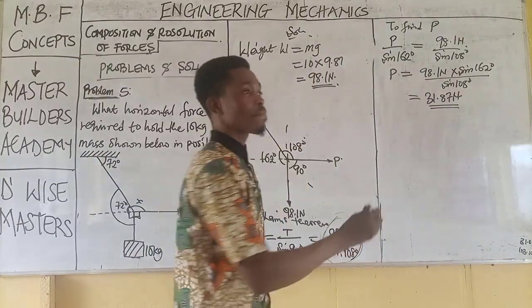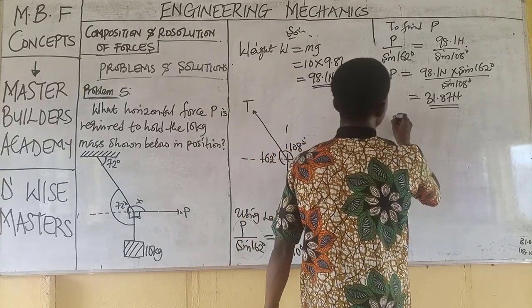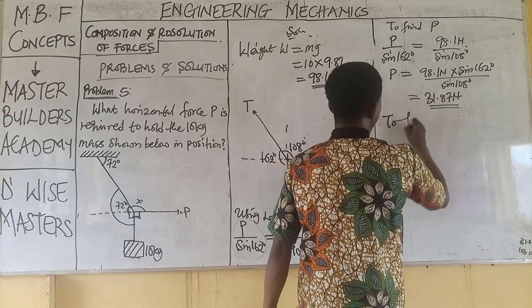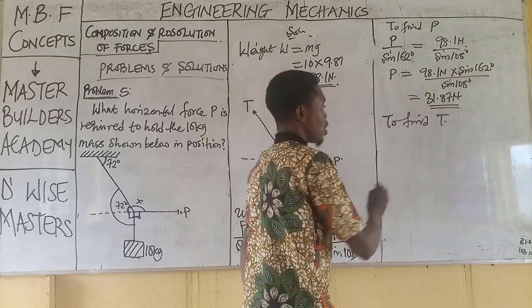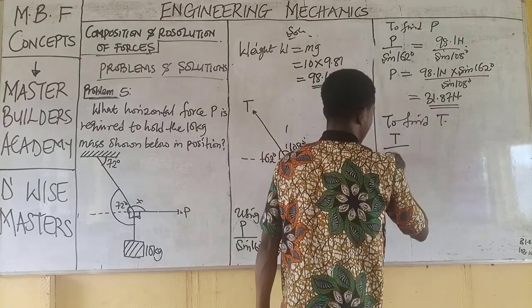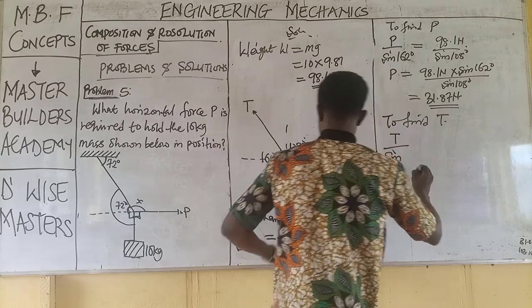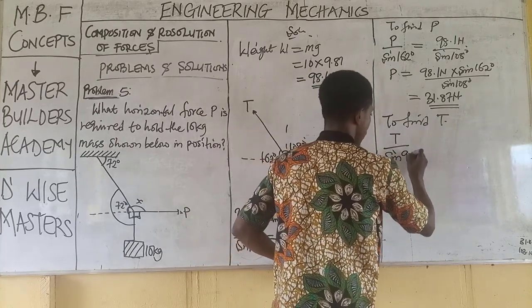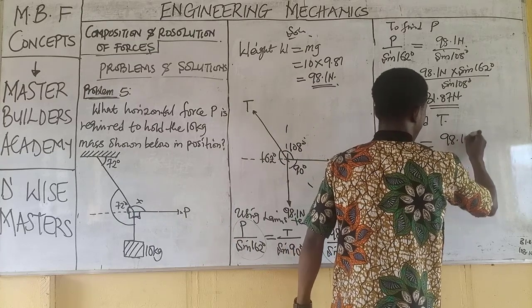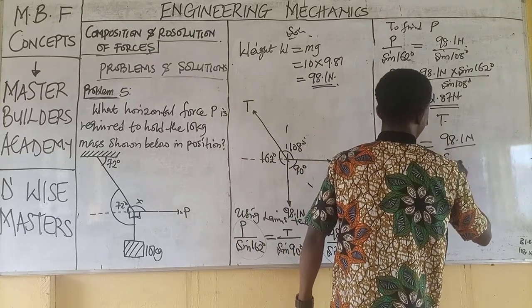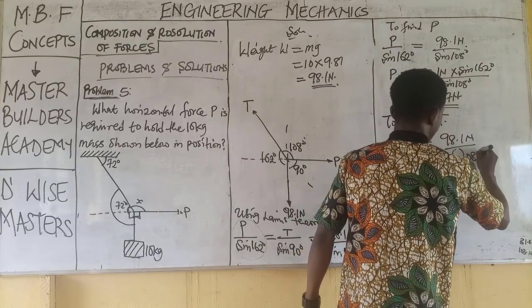Now, quickly, we have to find the tension T. We will have this as T over sine 90 degrees is equal to the last ratio, 98.1 Newton all over sine 108 degrees.